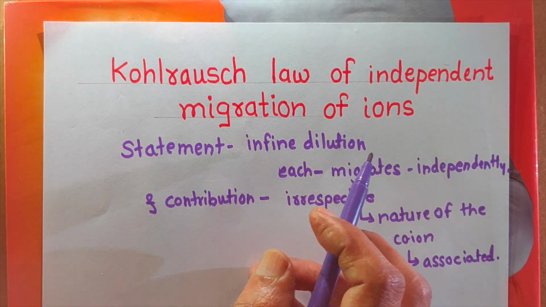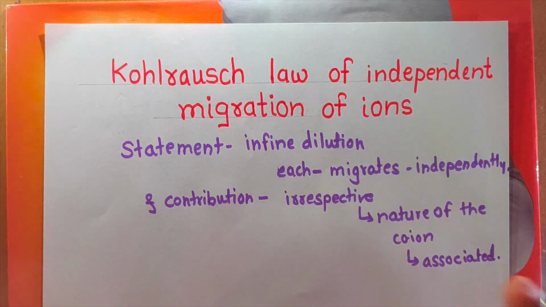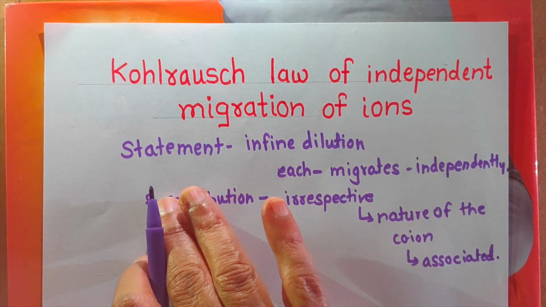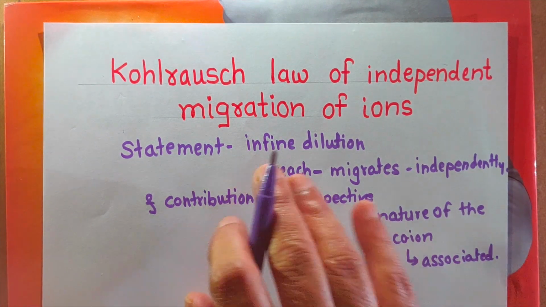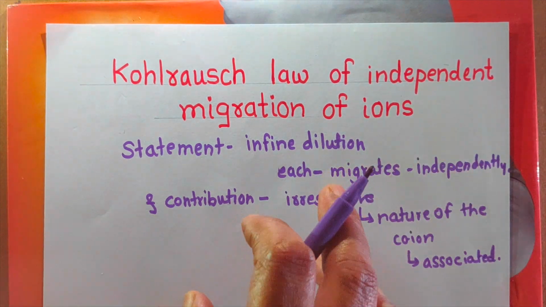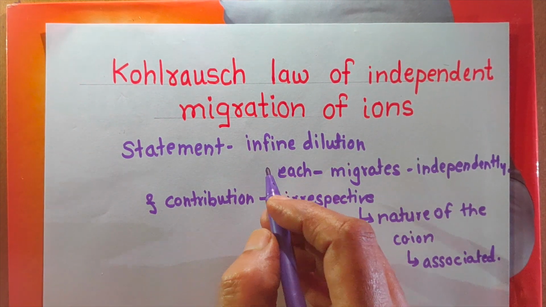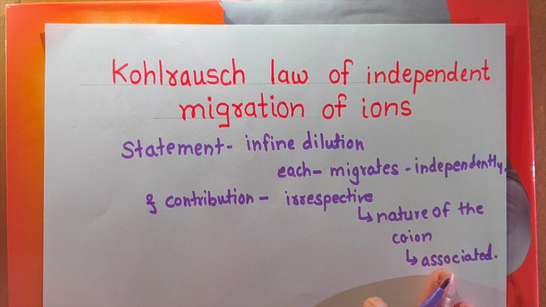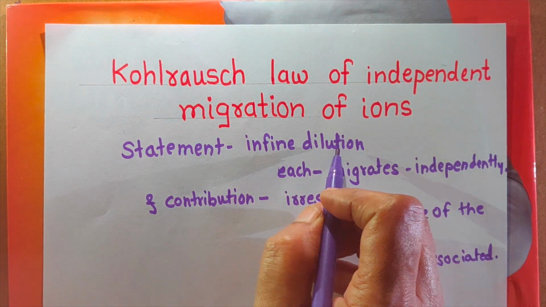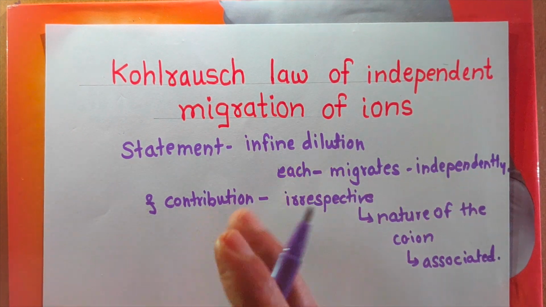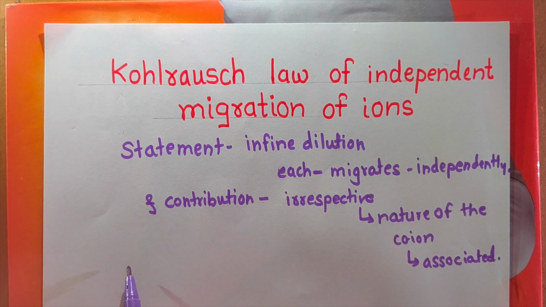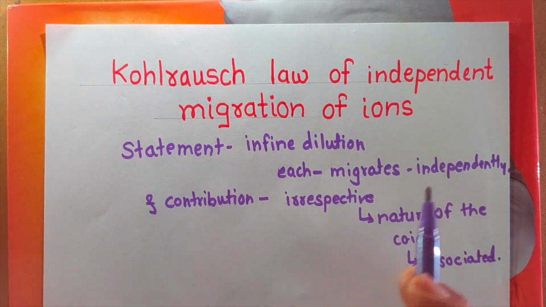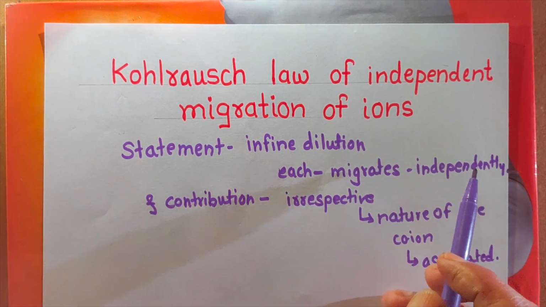At infinite dilution, what is infinite dilution? After this, there will not be any change in the molar conductivity of the electrolyte. That concentration is called infinite dilution or zero concentration. Now, in this electrolyte, there are two ions, cations and anions. Positively charged ions are called cations. Negatively charged ions are called anions.